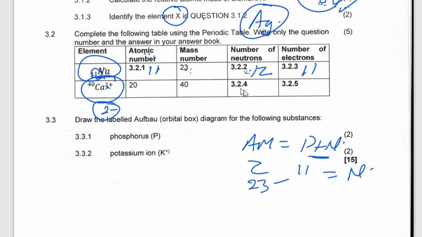Then they're saying that here is fine. Number of neutrons, this minus this, I will get this, which is 20. What about number of electrons? Remember, number of electrons are the same as number of protons in an atom, but this one is an ion. It means that it's going to be short by 2. So the answer here is supposed to be 20, but because it has lost 2 electrons, it's going to be 18. I think I'm clear there.